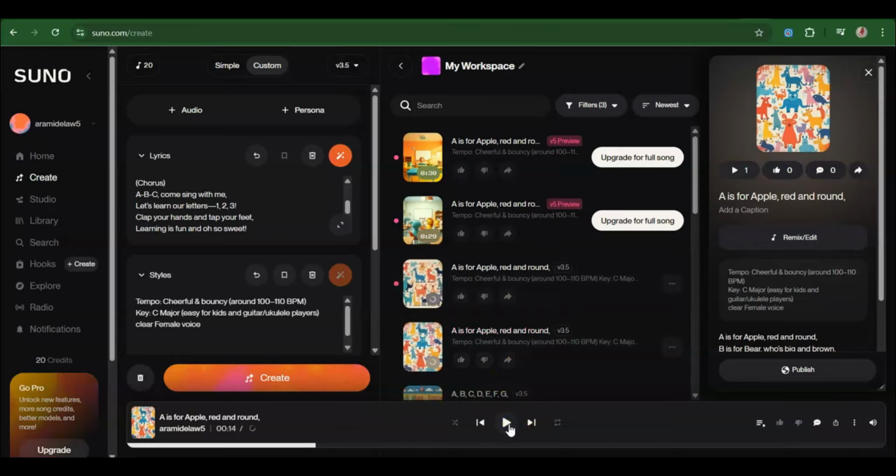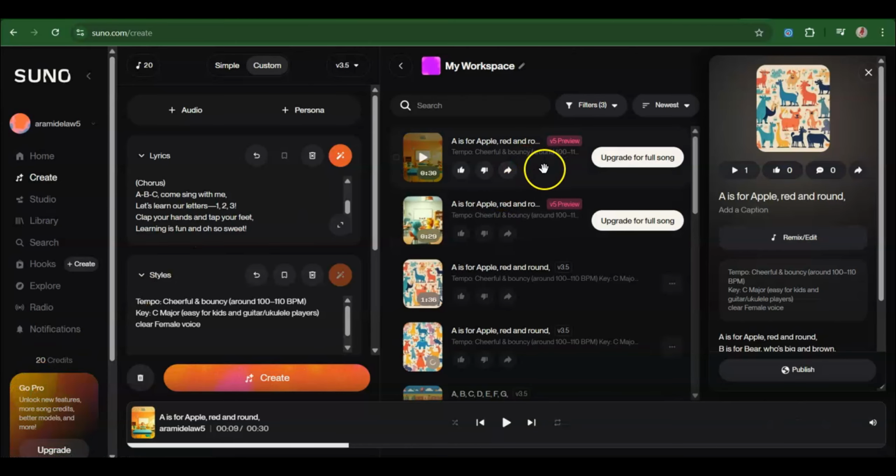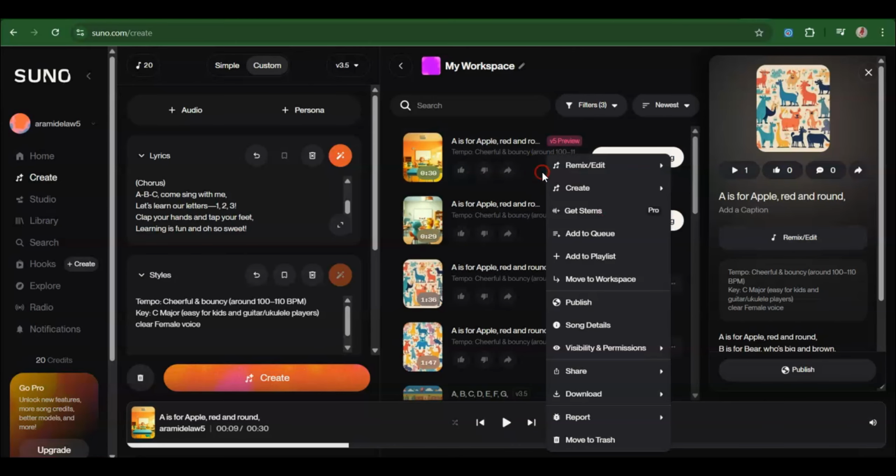So guys, that is the first one. So basically you can listen to the 4 versions and then pick whichever one you want. So I'm going to listen to them and then I'm just going to pick one that I want and then we proceed to the next step. Okay guys, so I'm going to go in for the first one. I'm just going to highlight this and then I'll click on it and then I'll download it.